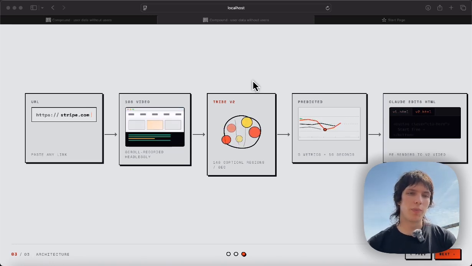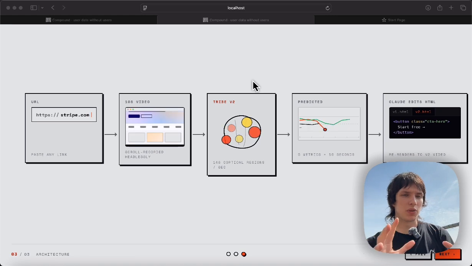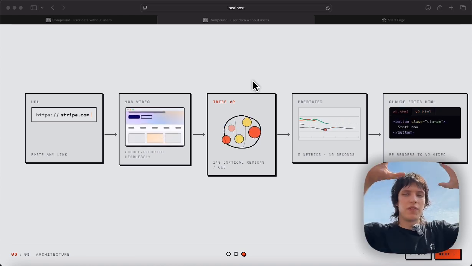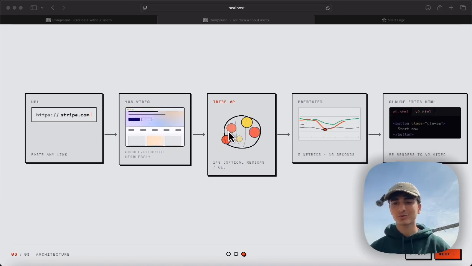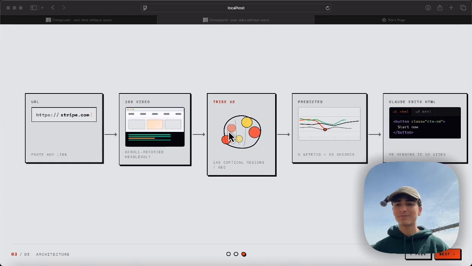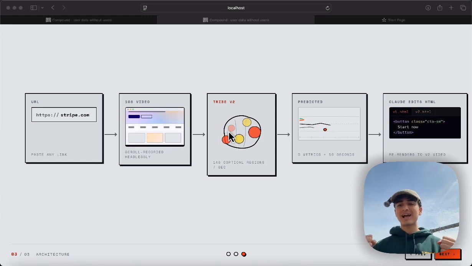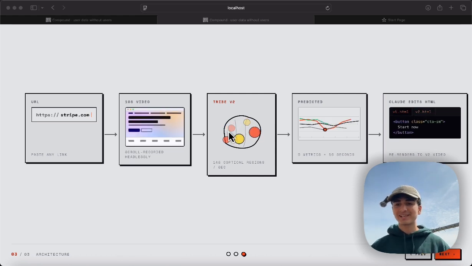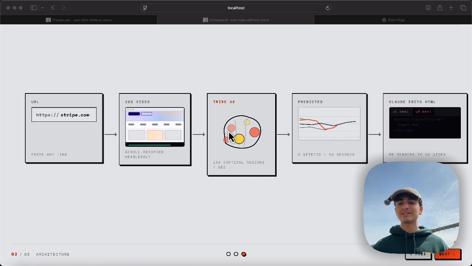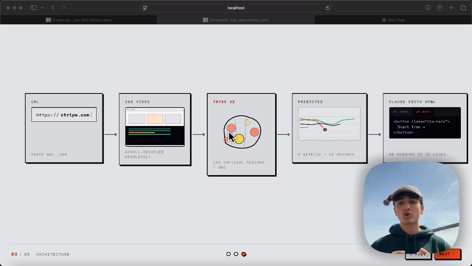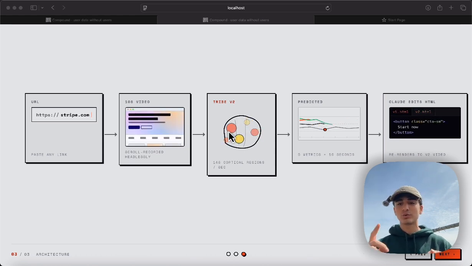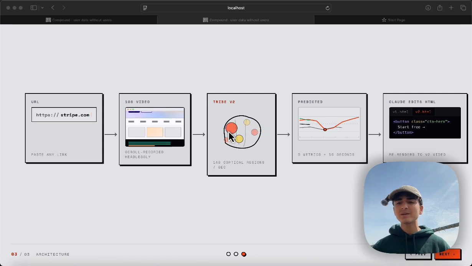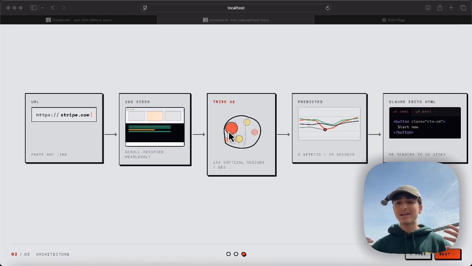Let me walk you through the full pipeline. You start by typing in your URL, and we generate the video snippet of your website. Then we take the screen recording and we encode it into Tribe V2. This is an fMRI model, and what it does is it gives us activation data from the brain and a 3D snippet. We take this data and we split it up into different brain sections.